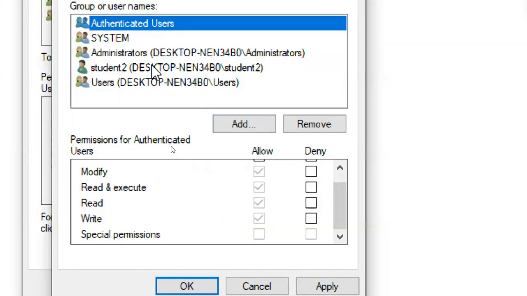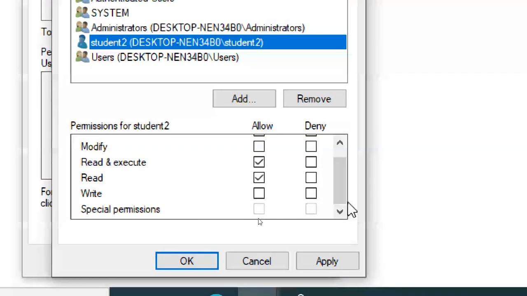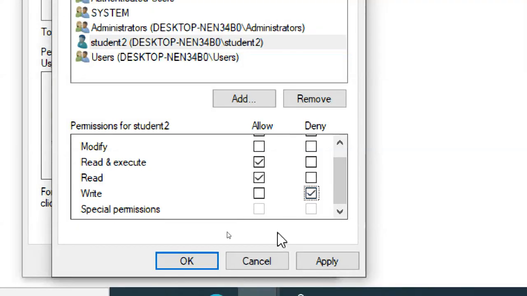So one way or another I will get permission. So what I want to do is put a write deny, or otherwise do a full deny, so I can't do anything.